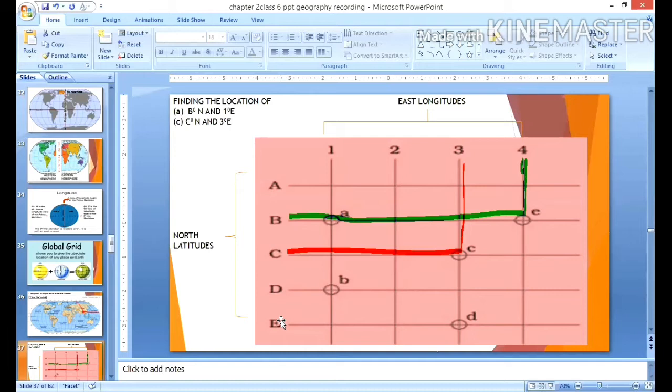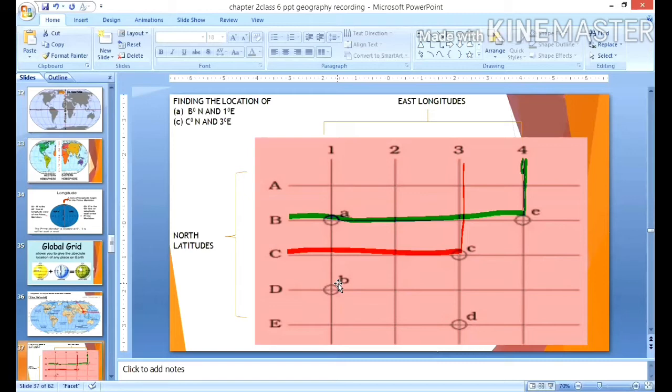Now draw some small circles randomly. These 5 are given, but you can try out on the blank spaces also. Any figure, any letter you can write wherever you want. Suppose you want to write F here, you can write. This is just for practice. Once you have drawn all these randomly selected points on the equidistant layer, you have to name the circles A, B, C, D, E.